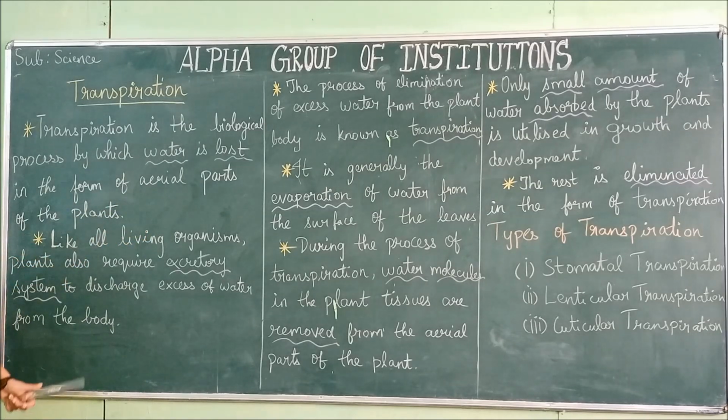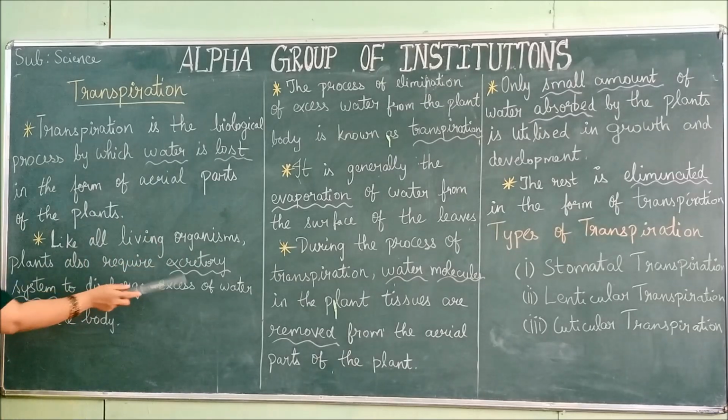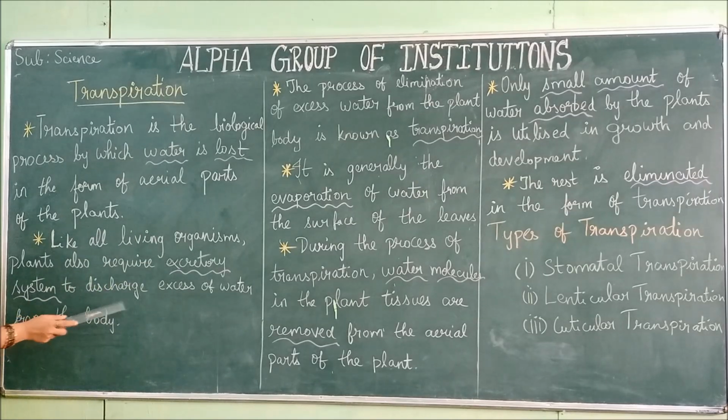All the excess water is evaporated through the aerial parts. Aerial parts means the leaves, the stems, all these upper parts of the plant. Evaporation of excess water from the aerial parts is known as transpiration. Like all living organisms, plants also require an excretory system to discharge excess water from the body.